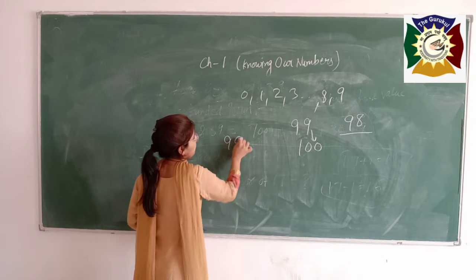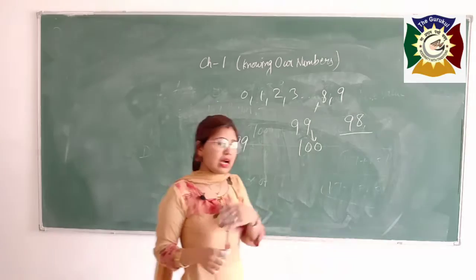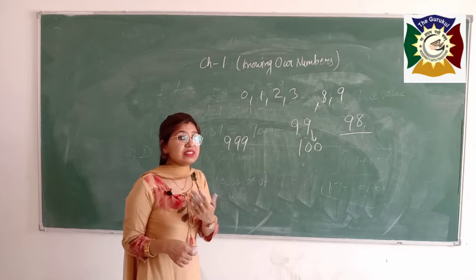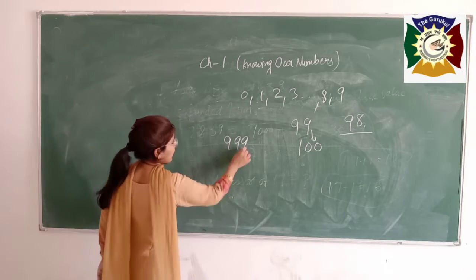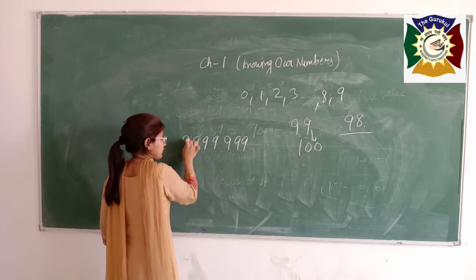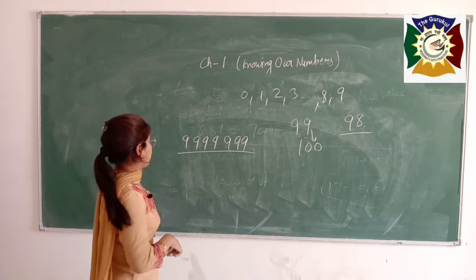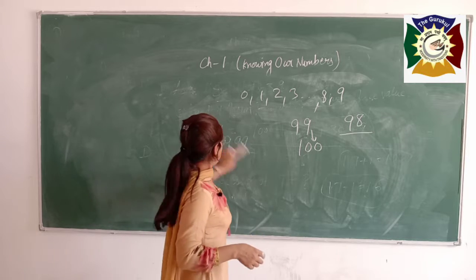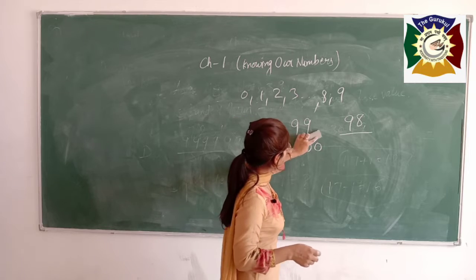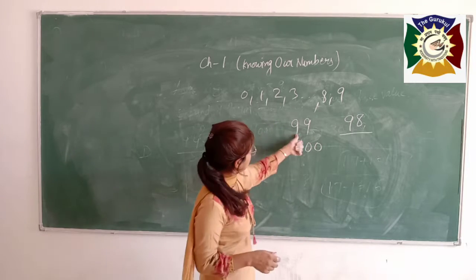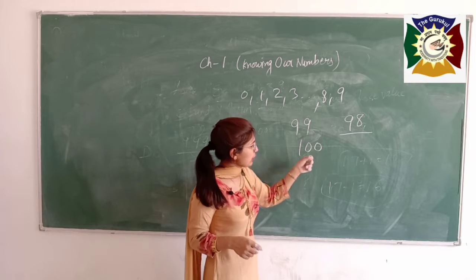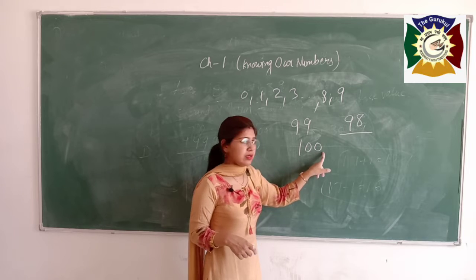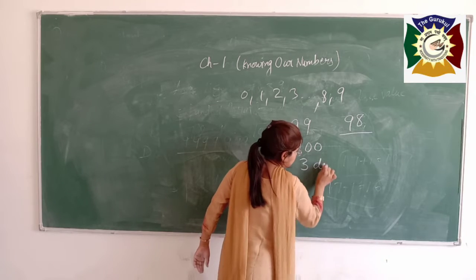If you want to write the 3-digit largest number, then what will you do? You will repeat the 9s. Doesn't matter how many digit number you want to write, just write the 9s. Like if I want to know about the 7-digit largest number, then what you have to do? 999 like this. Got it, boys? Now after this, you can see I told you that is 99, that is the largest 2-digit number. What about 100? What do you want to say about 100? See here, bache, this is the smallest 3-digit number.